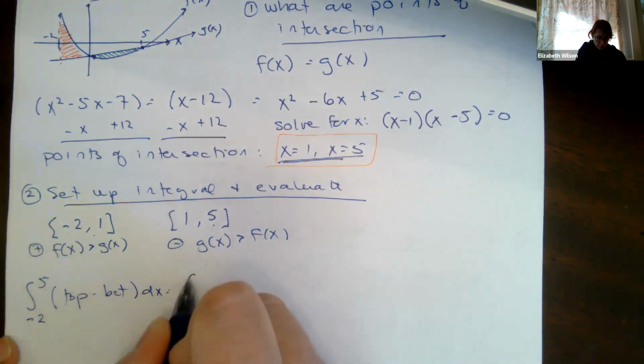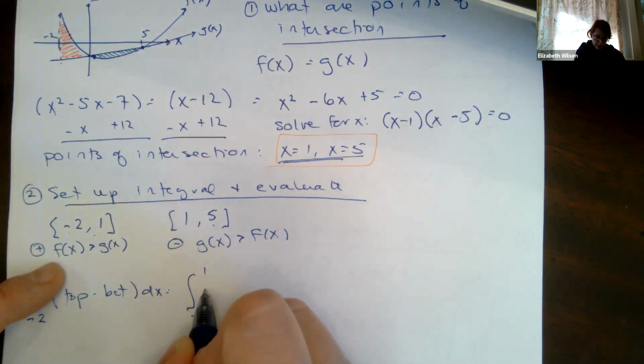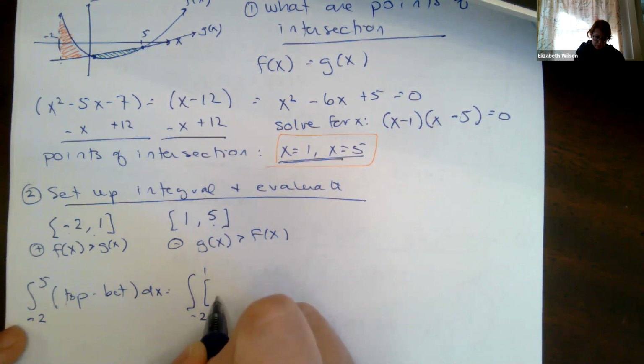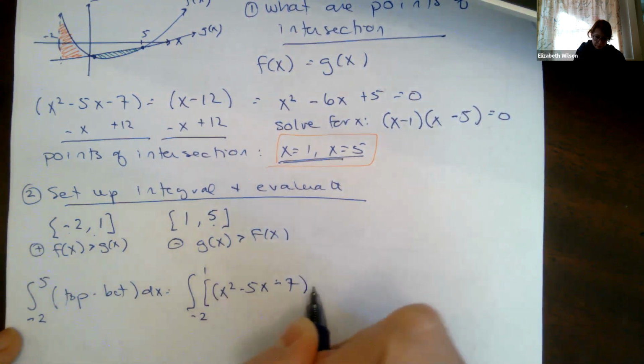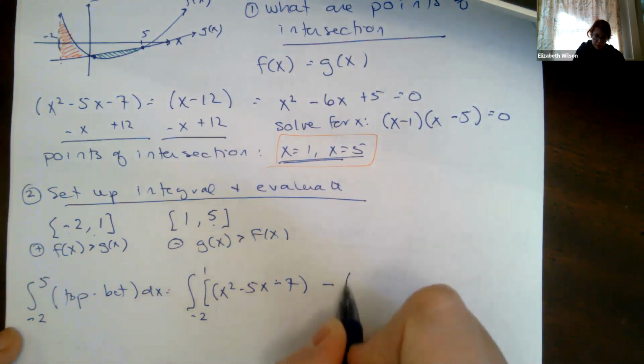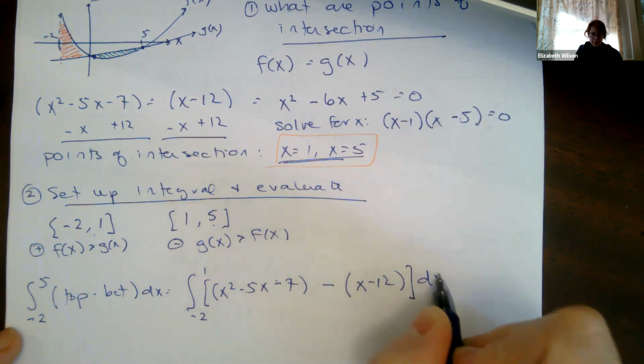We're going to break this up. So -2 to 1, f of x is greater than g of x. So I'm going to go like this: my f of x function, x squared minus 5x minus 7, minus my g of x, x minus 12, dx.